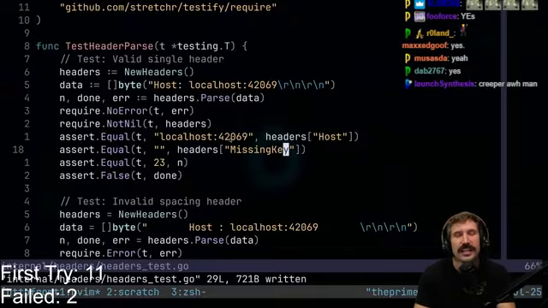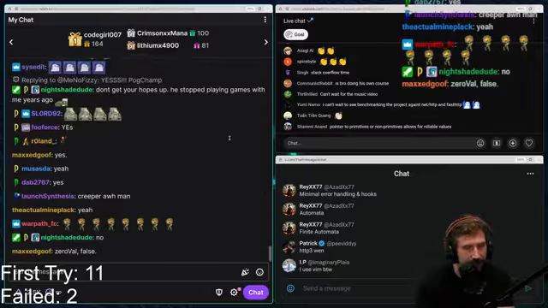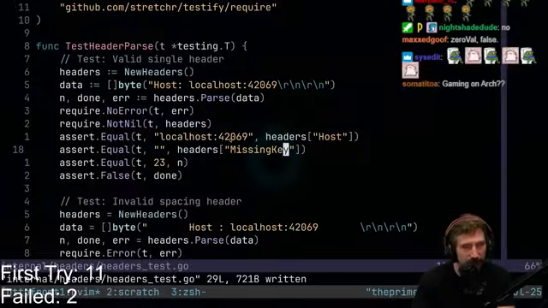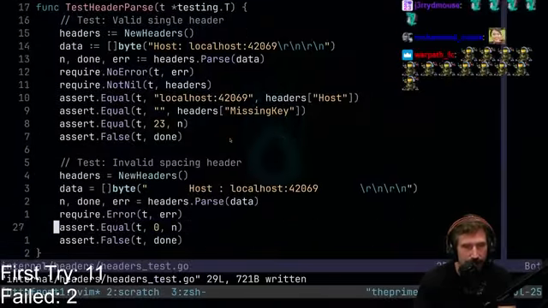It's one of those ones where I would like to first try this properly. You know what I mean? I'd like to first try this one properly. All right, there we go. So this should result in an error, right? There we go. We have an error.